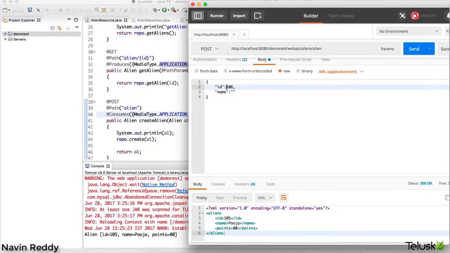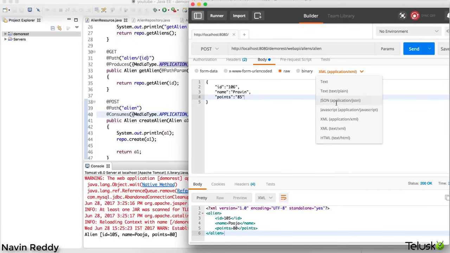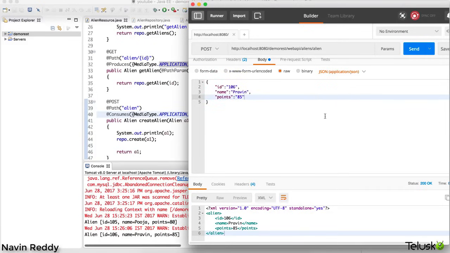Now if I send in JSON format, let's see if it works. If I click on send, it is working.